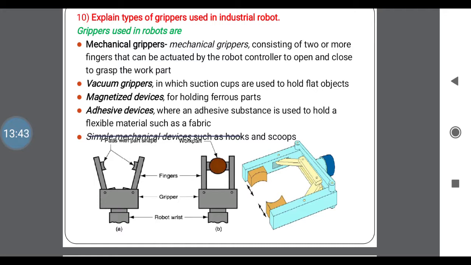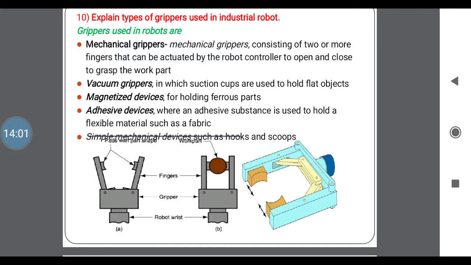Second one is vacuum grippers. That works the same as vacuum cleaners. Two sections of cups are used to hold flat objects. Here we are using a flat object, and to hold that flat object we are using the cup-shaped sections. From that we can easily hold the work part.